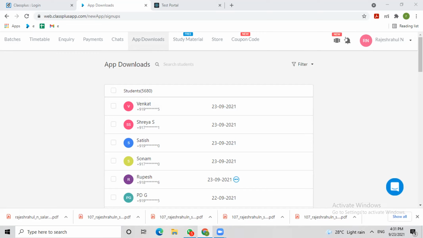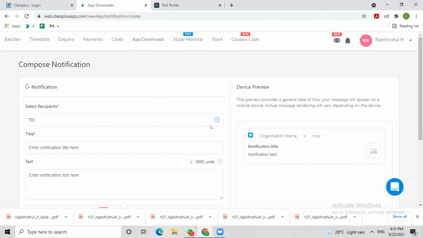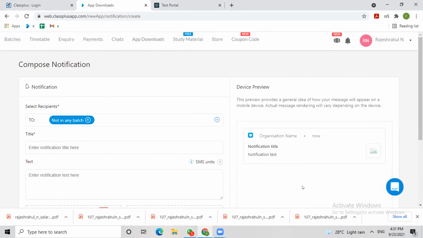Okay. Later, we have a marketing notification panel wherein you can send customized notifications. Let's say some students have downloaded your application, but they haven't purchased any course and they haven't added any of your batch. You can attract that particular crowd, sir. Kind of a marketing notification you receive from Myntra, Flipkart, or Amazon. Same way we can send notifications to the students who haven't registered for you.